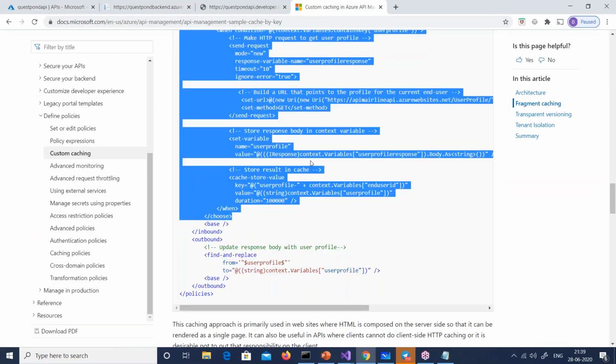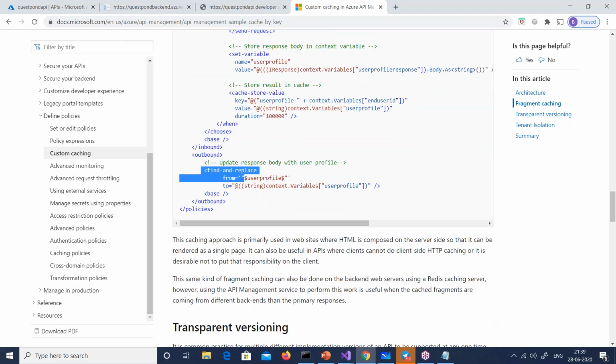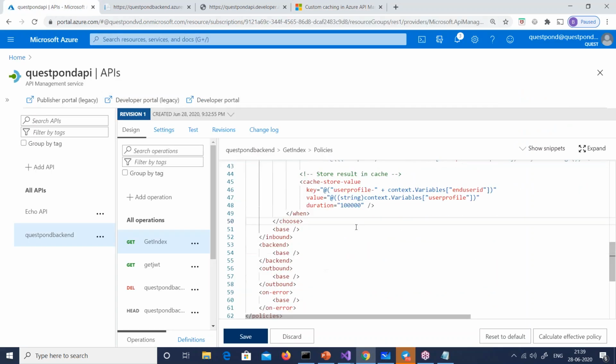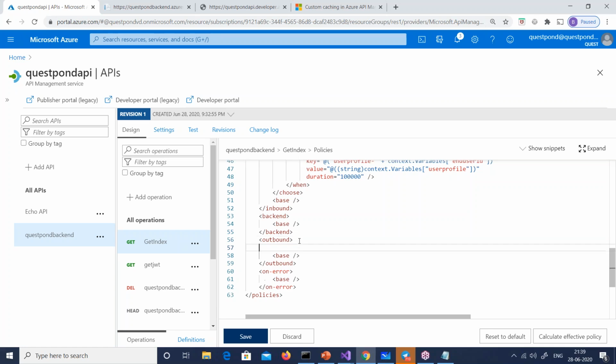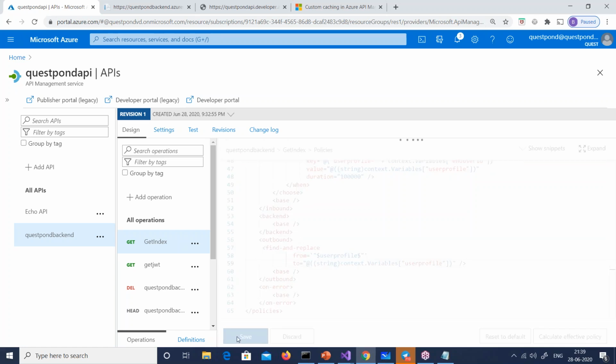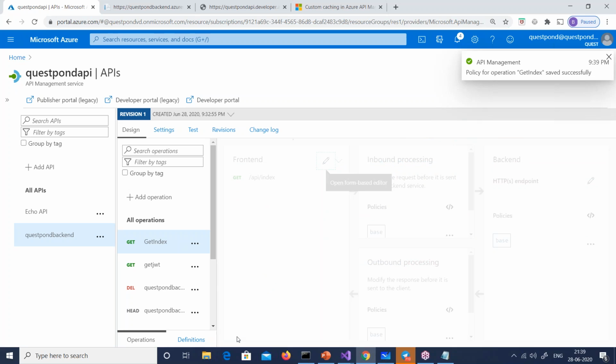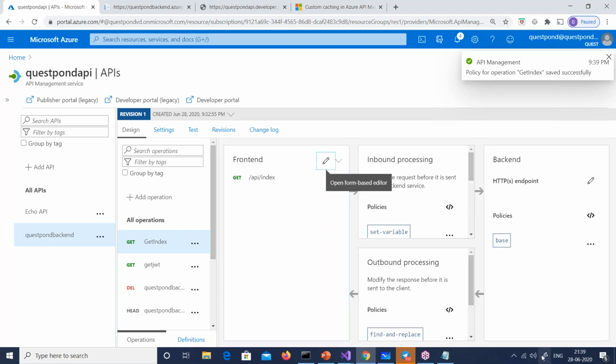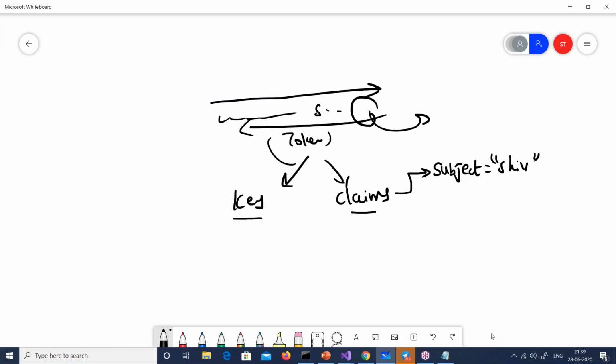The second one, there is an outbound as well. Find and replace. So I'll copy this and I will paste it into the outbound. So there is outbound out here. I'll just paste it, Control V, and I will save it. Great. So there it is. So what will happen now?